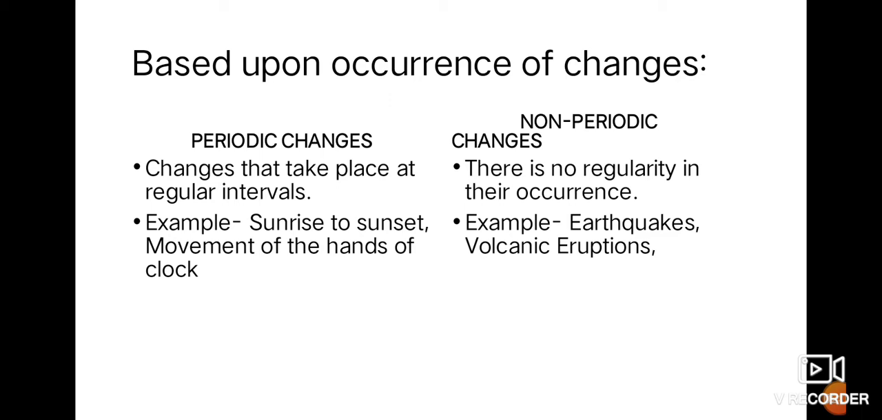Non-periodic changes don't have any kind of regularity. They can occur at any particular moment. Common examples for periodic changes have been given: sunrise to sunset, movement of the hands of a clock, whereas earthquakes, volcanic eruptions, floods, they are all non-periodic in nature.